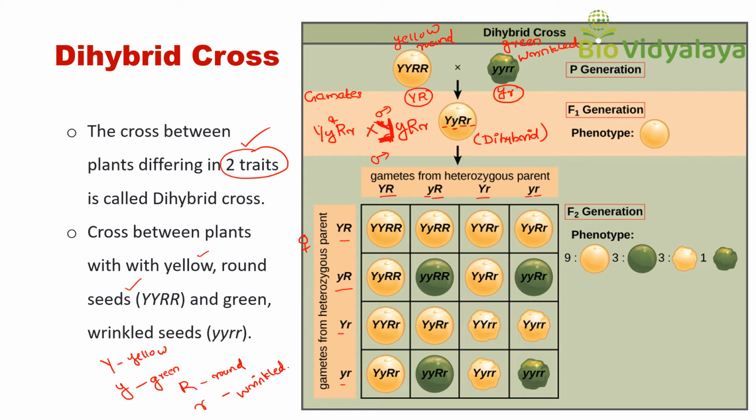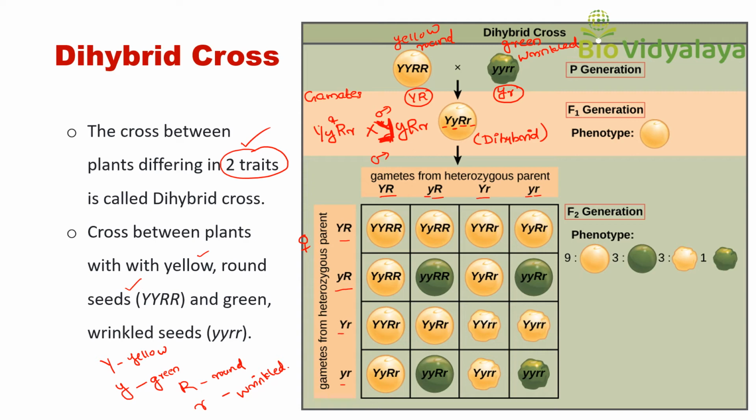Here in the F2 generation, he got 4 different categories of pea plants. How many yellow rounds are there?